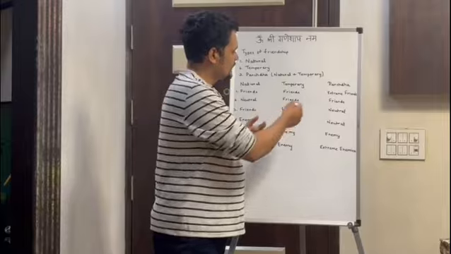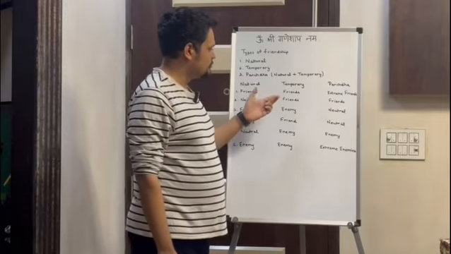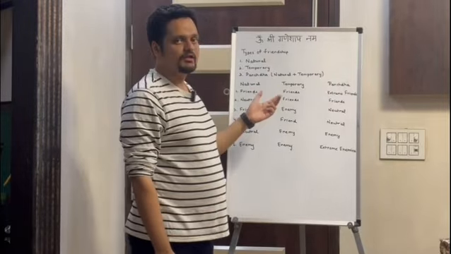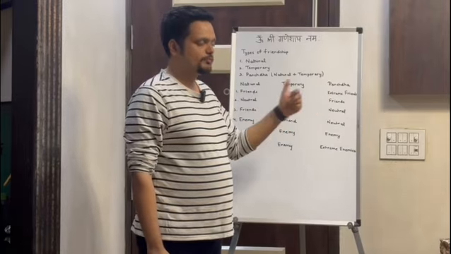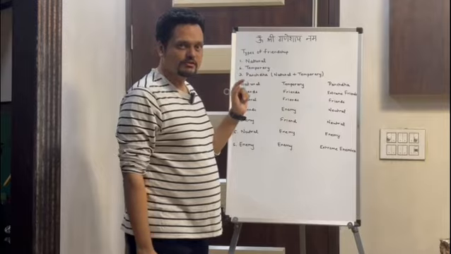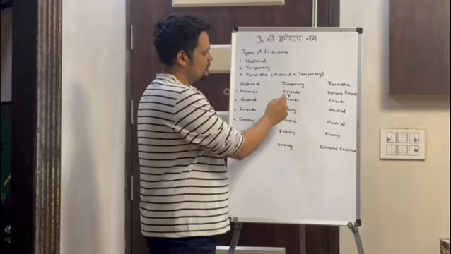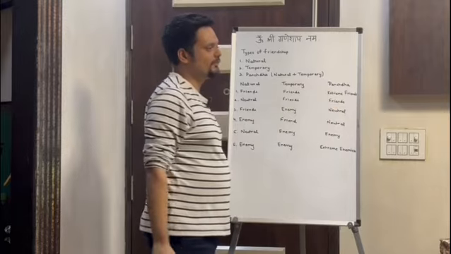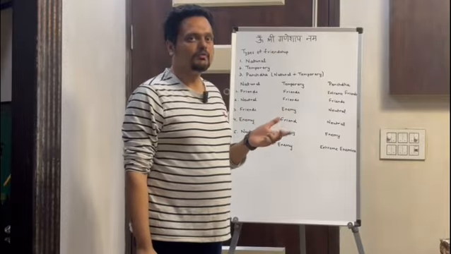Then in temporary friendship, suppose Jupiter is placed second from Sun in a kundli, Sun in the first house and Jupiter in the second house. In that scenario they are friends. So naturally they are friends, temporarily they are also friends, so the formula leads to extreme friends. It means that Sun and Jupiter will be very beneficial in a kundli.